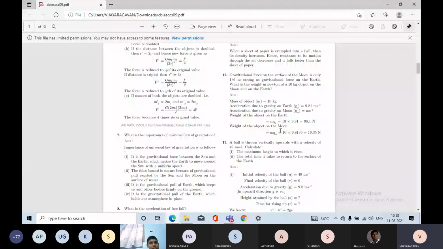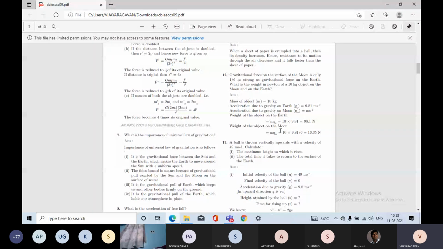Weight of the object on the earth is m into g, where the value of g is 9.81. Similarly, for the weight on the moon, we take 9.81 divided by 6, because the acceleration due to gravity on the moon is 1/6 of the earth. So 1/6 into 9.81, simply written as 9.81 by 6. When we simplify this, we get 16.35 N.